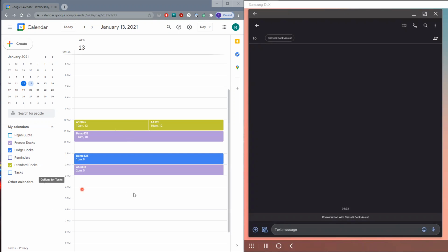We've defined 3 different types of doctors for this example: freezer docs, fridge docs, and standard docs. There are a few appointments already created for Wednesday, January the 13th. Let's create another one for also 10 a.m. on Jan 13th. We can say things like tomorrow, today, day of week, particular date, and so on.